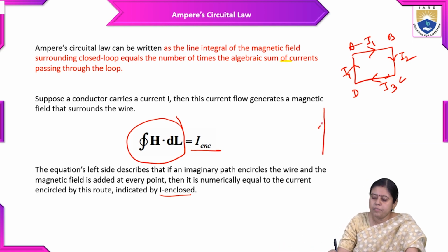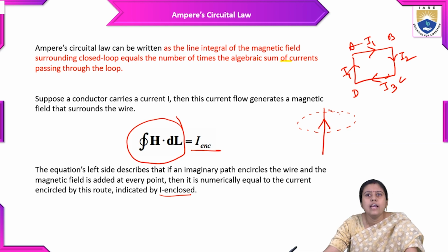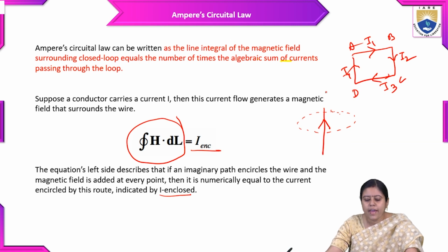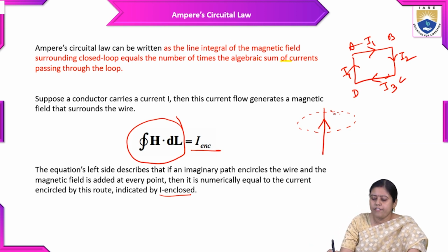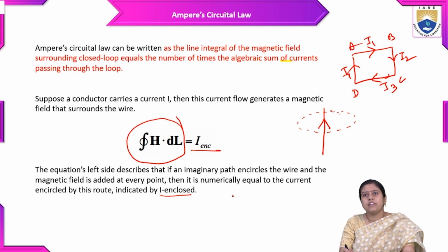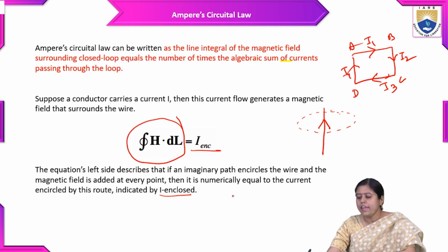If there is a current-carrying conductor and this magnetic path is imaginary in nature and encircles the wire, the magnetic field is added at every point, and it is numerically equal to the current enclosed: H dot dl is equal to I enclosed.